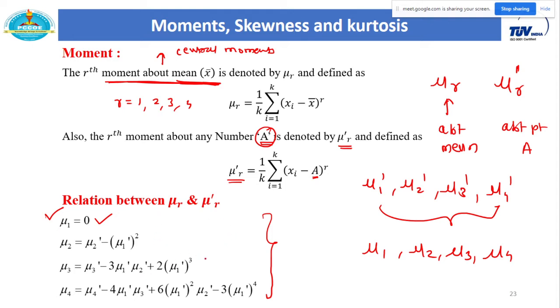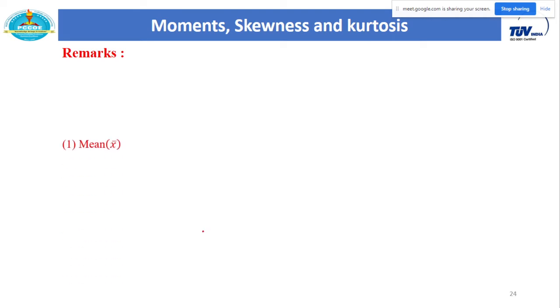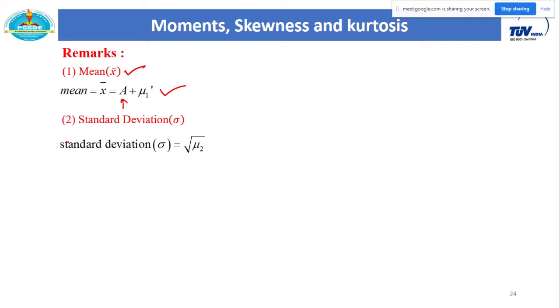There are some more formulas on this. You can also calculate the mean using the moment. So this is the first formula: the arithmetic mean is equal to that arbitrary point A plus mu1 dash, where mu1 dash is the moment about the point A. Next, this I already explained: the standard deviation sigma is equal to under root of mu2.